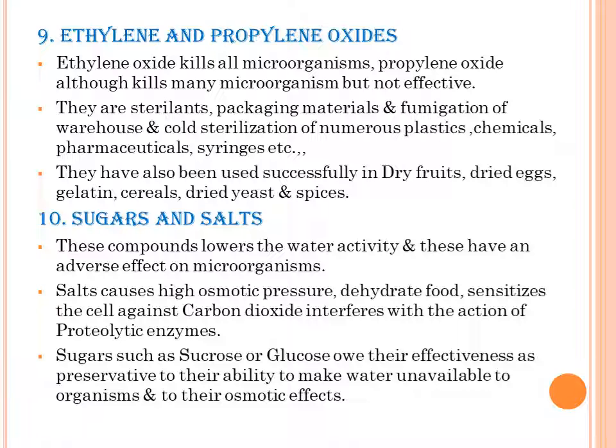They are sterilants, used for packaging materials and fumigation of warehouses. A warehouse is the place where we store cereals, grains, etc. They are also used for cold sterilization of numerous plastics, chemicals, pharmaceuticals, syringes, etc. They have also been used successfully on dry fruits, dried eggs, gelatin, cereals, dried yeast, and spices.